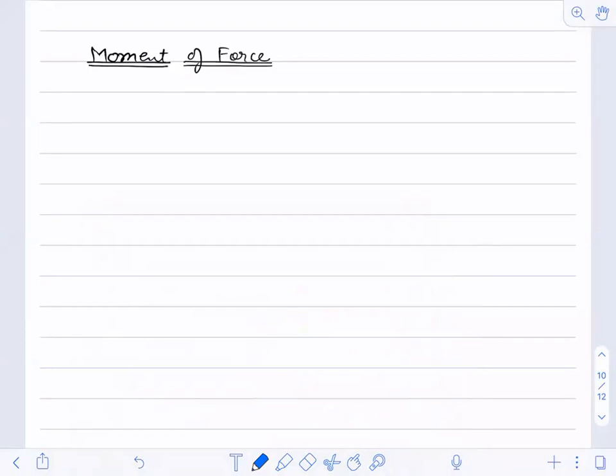So the definition we can write is the turning effect. This is important. Which effect? Turning effect. If there is no turning effect, there will be no moment of force.